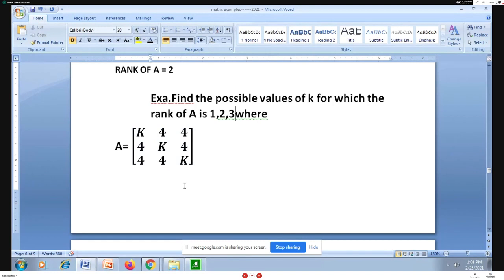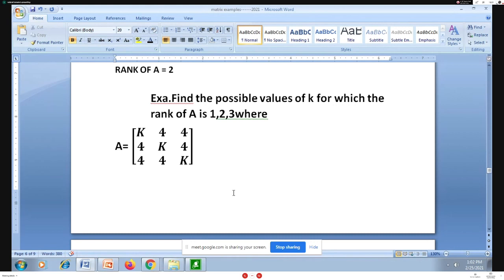You can observe this matrix A is of order 3. It has entries 4, and the diagonal entries are in terms of k. Here k is unknown and I have to search for the value of k. They mention I have to find values of k in such a manner that the rank of A may be 1, maybe 2, maybe 3.